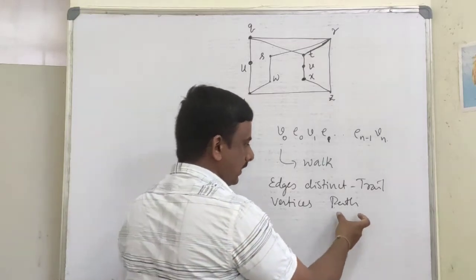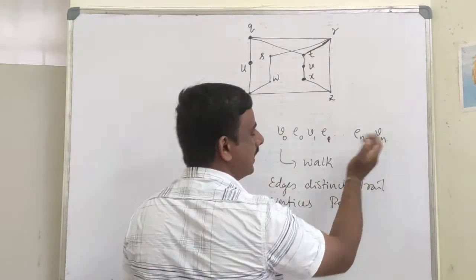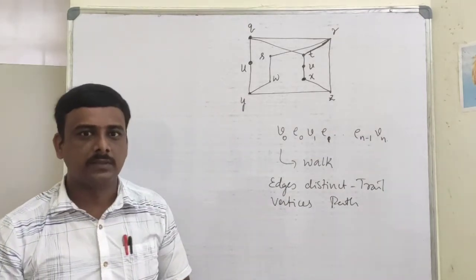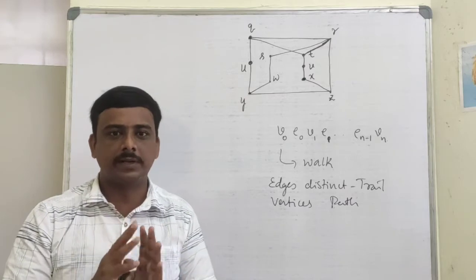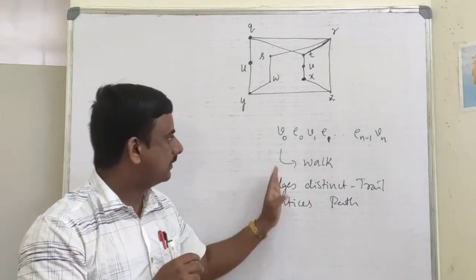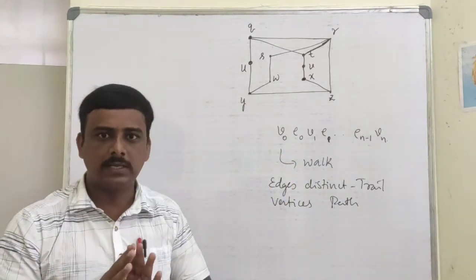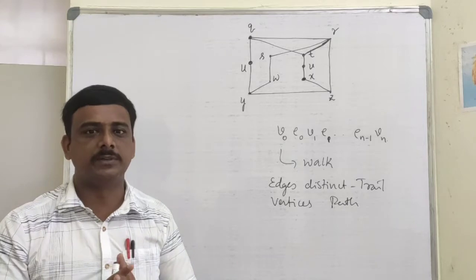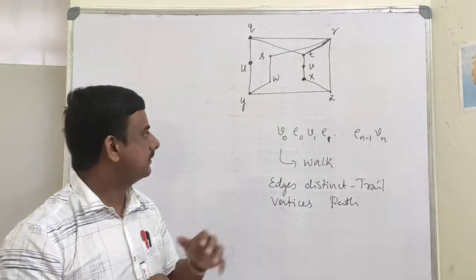In a path, if end vertices are same, then it is called a circuit. The words circuit and cycle we use alternatively. So don't confuse with these two. So any path in which end vertices are same is called a circuit. Sometimes we call that a cycle also. There is not much difference between circuit and cycle. Now these are the basic things we needed.